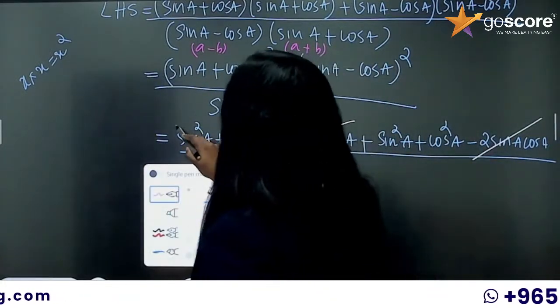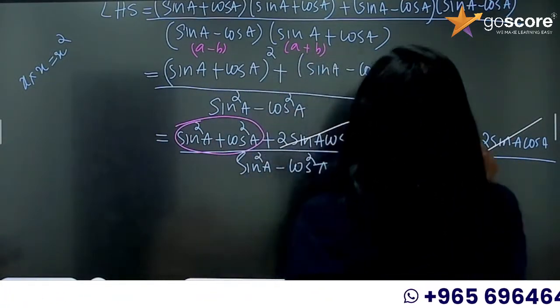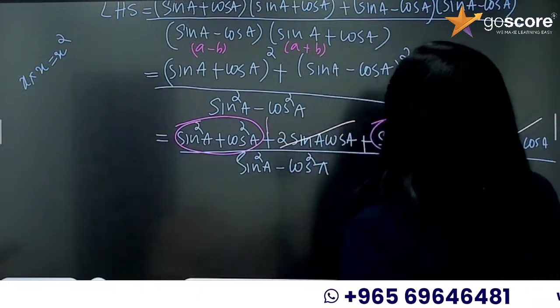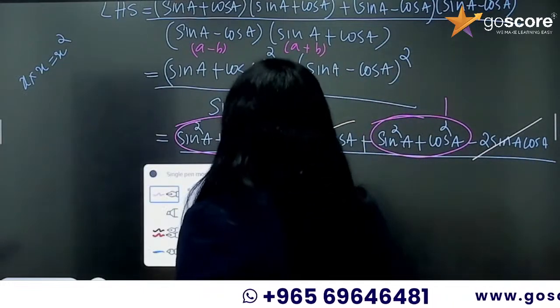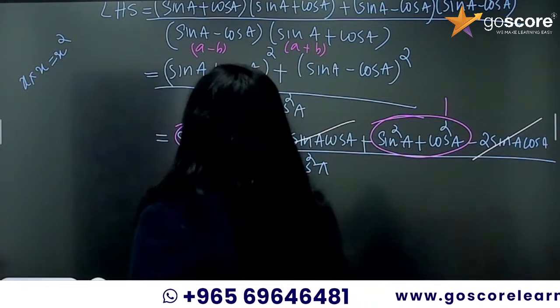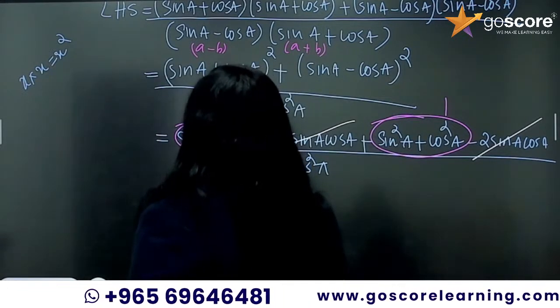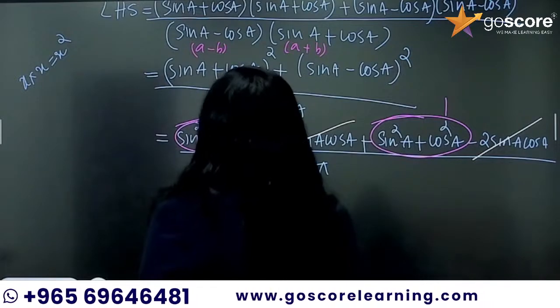And what we have here, sin square A plus cos square A, sin square A plus cos square A, this is 1 and this is also 1. So 1 plus 1, 2. So this is equal to 2 by sin square A minus 1 minus sin square A.